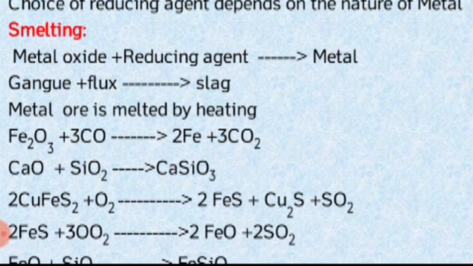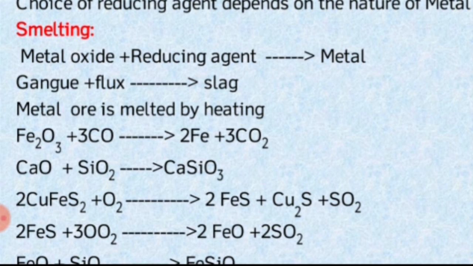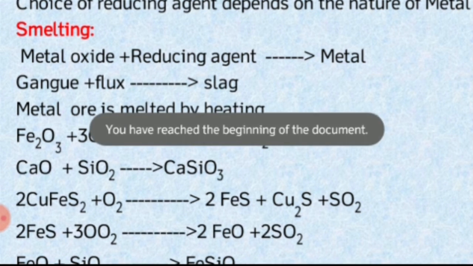See the extraction of copper. Copper is extracted from copper pyrite ore, CuFeS2. It is treated with oxygen and converted to ferrous sulfide, copper sulfide, and sulfur dioxide. Then the ferrous sulfide is treated with oxygen and changed to ferrous oxide and sulfur dioxide.